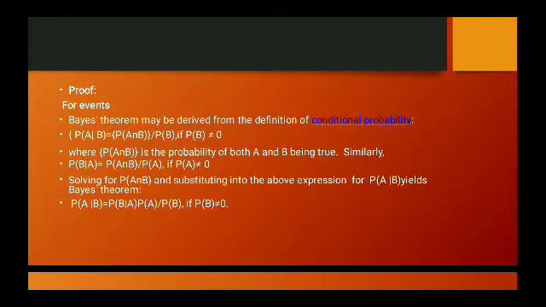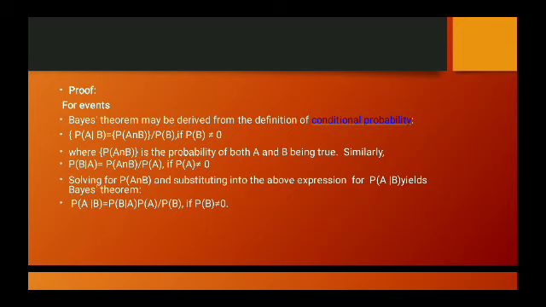So coming to the proof of Bayes theorem. For events, Bayes theorem may be derived from the definition of conditional probability. P(A|B) is equal to P(A intersection B) divided by P(B), if P(B) is not equal to 0, where P(A intersection B) is the probability of A and B both being true. Similarly, P(B|A) is equal to P(A intersection B) divided by P(A), if P(A) is not equal to 0.